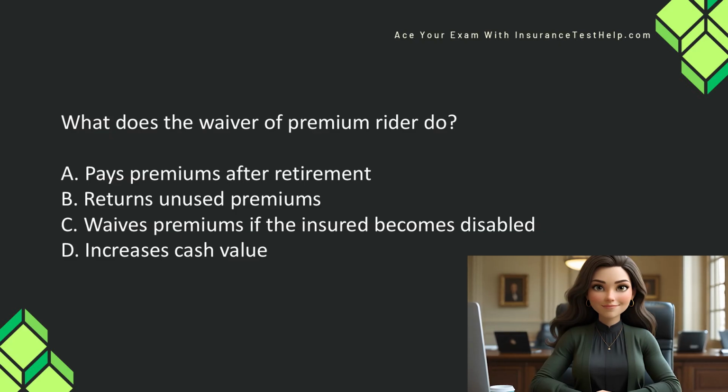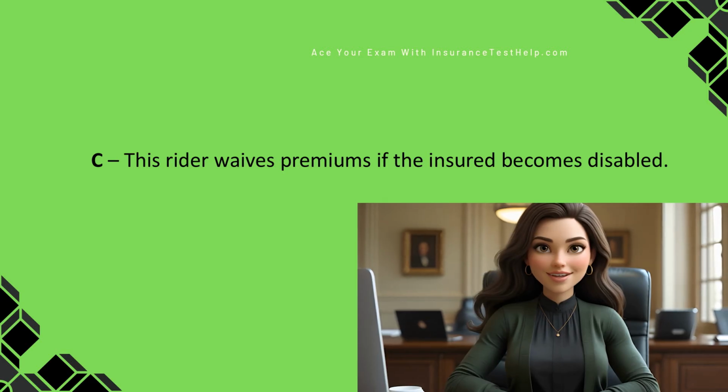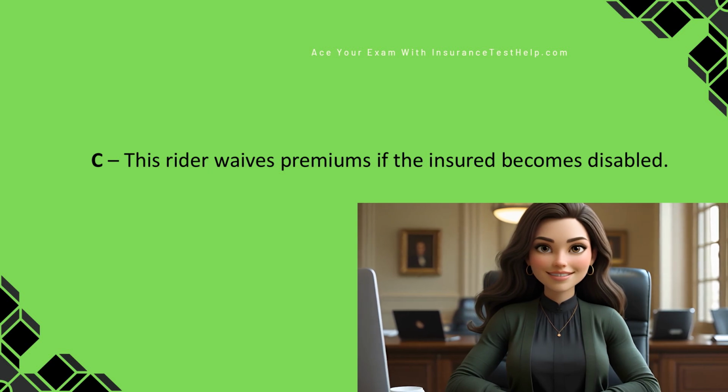What does the waiver of premium rider do? A. Pays premiums after retirement. B. Returns unused premiums. C. Waives premiums if the insured becomes disabled. D. Increases cash value. This rider waives premiums if the insured becomes disabled.